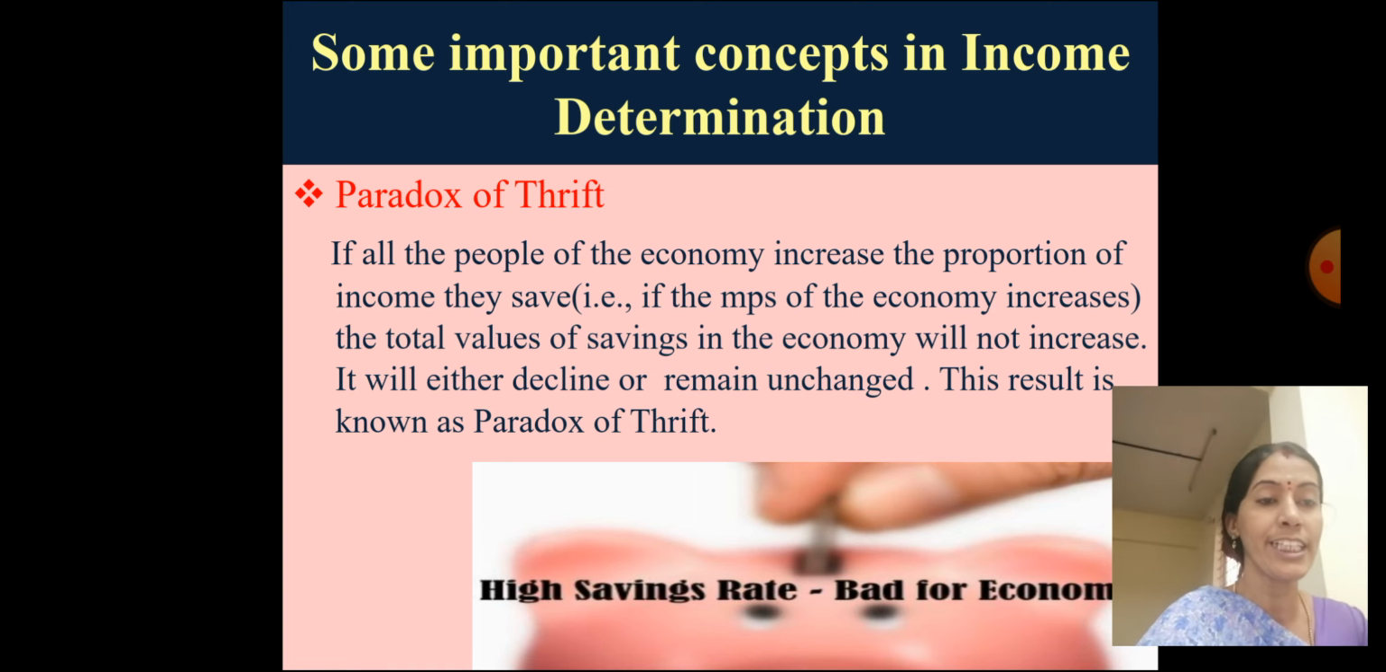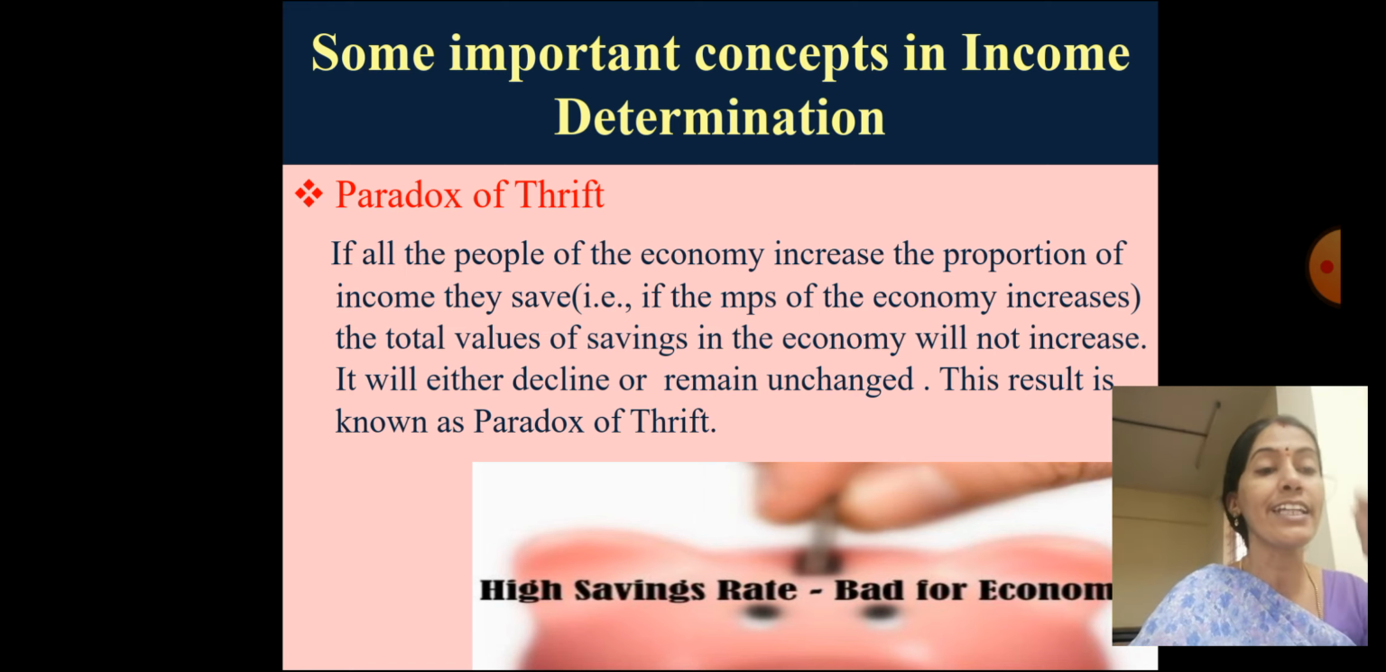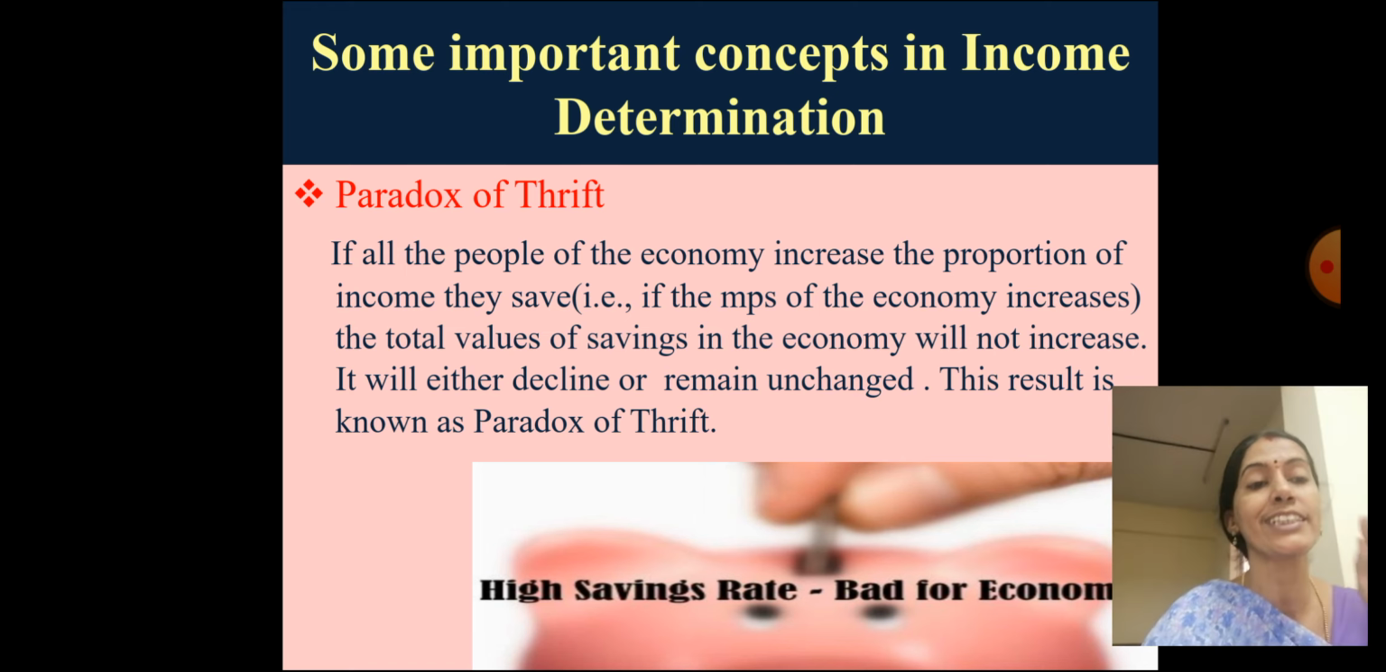Due to low income, low consumption. Low consumption again induces low productivity. Low productivity, less employment. Less employment, low income. So there is a cycle. It's a kind of vicious cycle. That's what the paradox of thrift is saying.